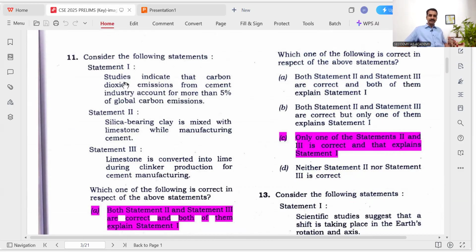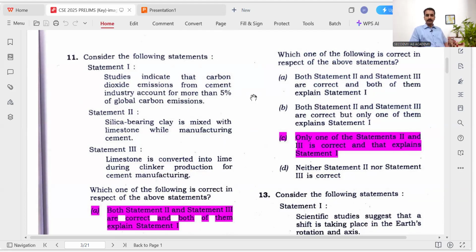Statement 1: Studies indicate that carbon dioxide emissions from the cement industry account for more than 5% of global carbon emissions. Statement 2: Silica bearing clay is mixed with limestone while manufacturing cement. Statement 3: Limestone is converted into lime during clinker production for cement manufacturing.